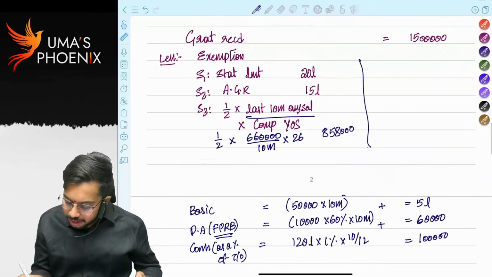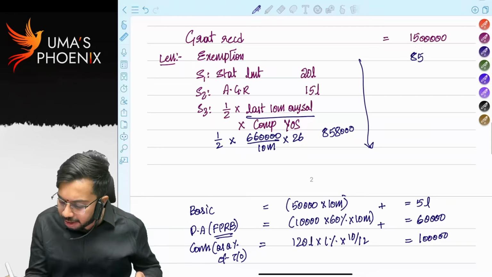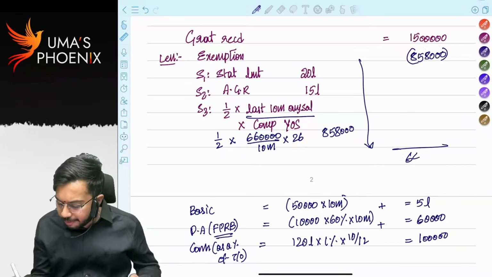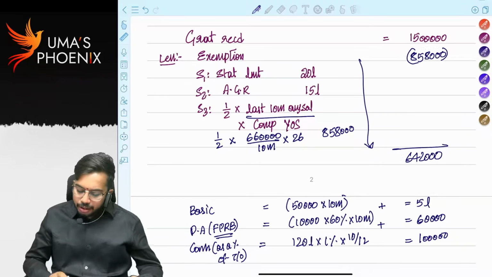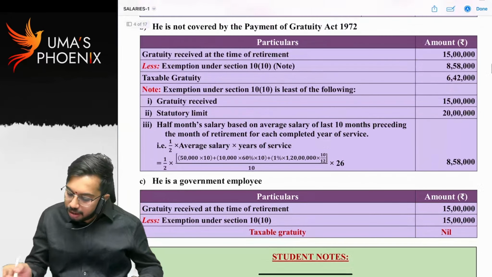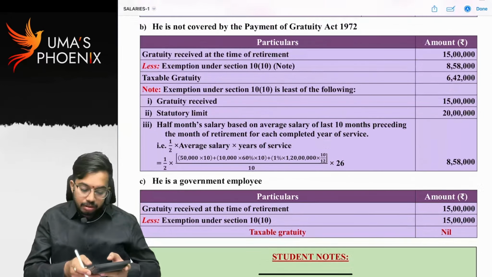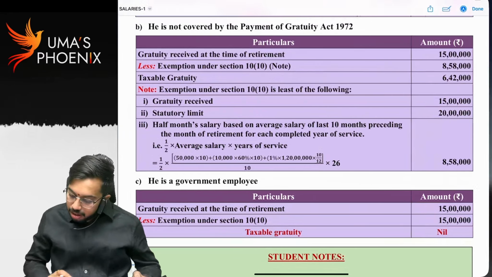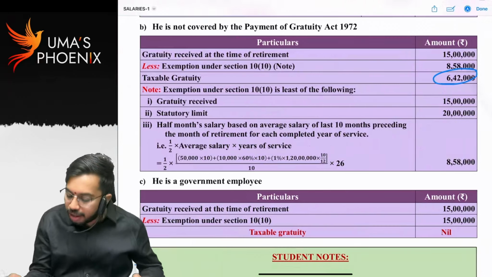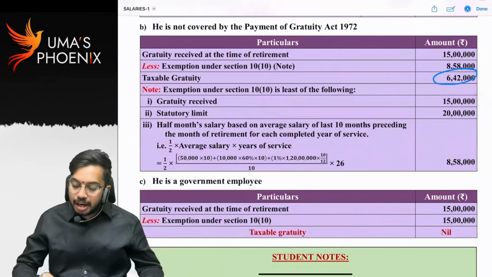Out of these three, whichever is lower, 8,58,000 is the exemption. And how much is taxable gratuity? 6,42,000 is taxable gratuity. Whether answer is correct? One second. I think 6,42,000, correct. 6,42,000 is the taxable gratuity.